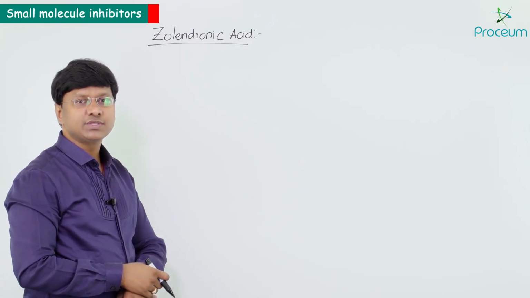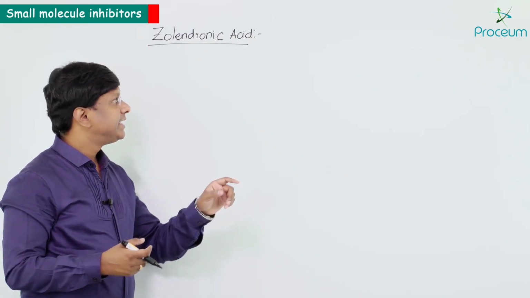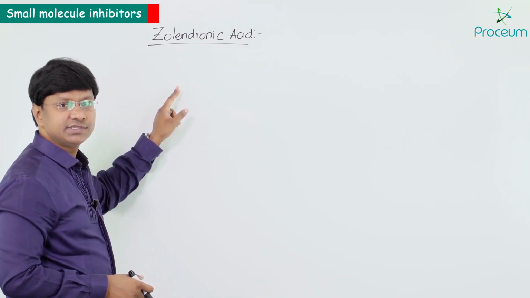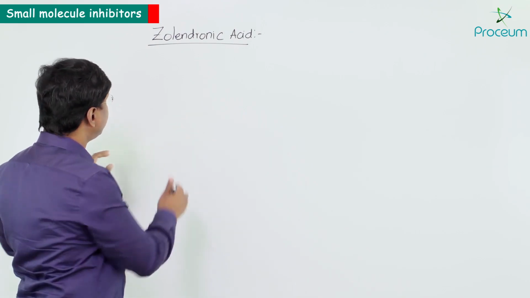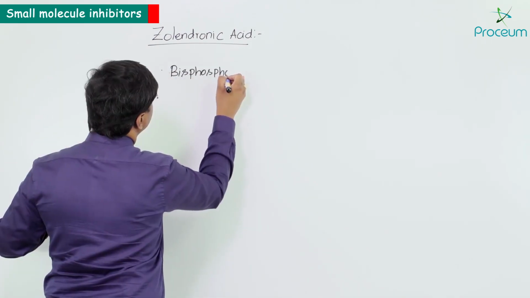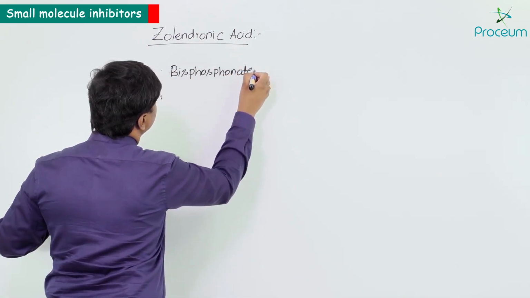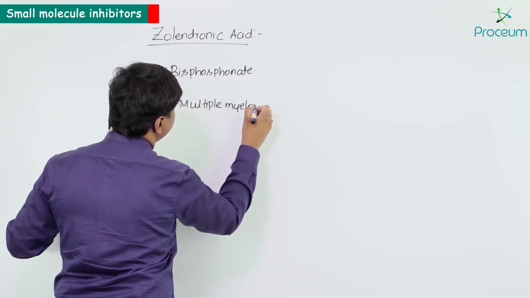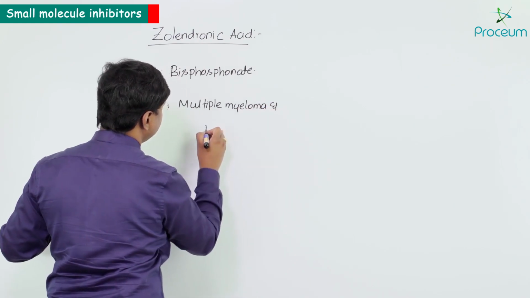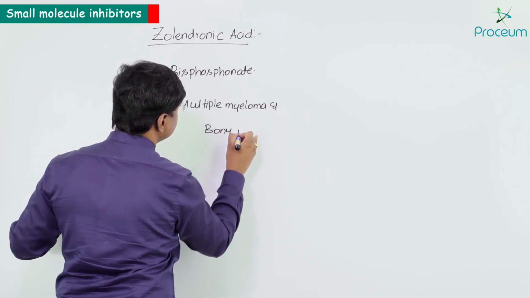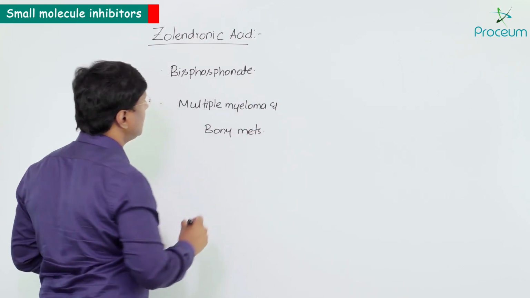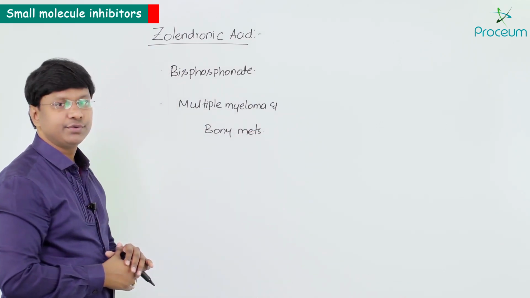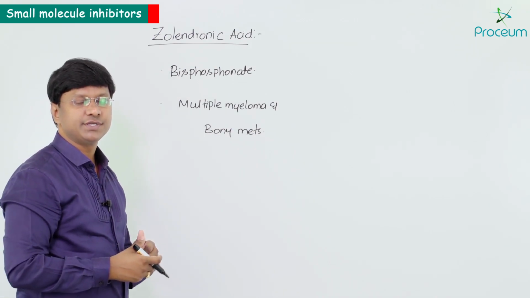In case of malignancies, remember it is a bisphosphonate indicated for the treatment of bony metastasis as well as multiple myeloma.